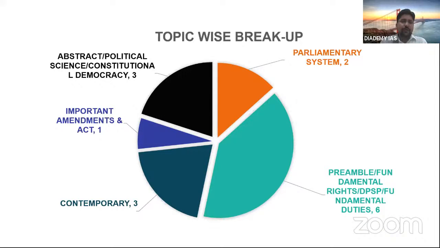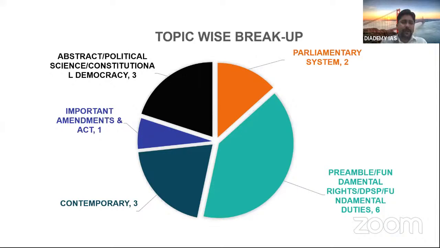Like, what do you mean by rule of law? What do you mean by liberty? What is equality of society? Means they require a kind of brainstorming. UPSC checks your ability to go one extra mile, because when something indirect comes, it needs your application of concept. That comes in political science, because political science is basically application of theory. So that is what is meant here, right? It is not directly given in any topic, but you have to apply your concept.